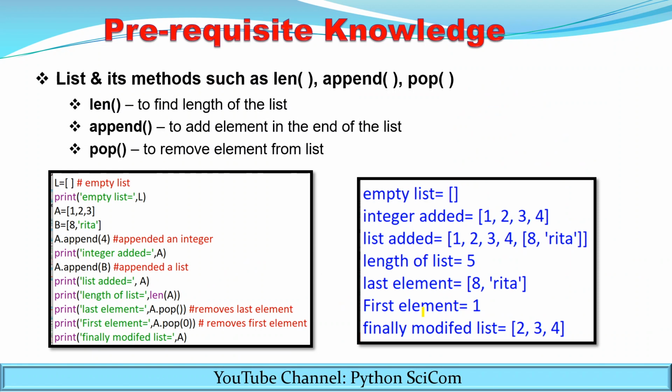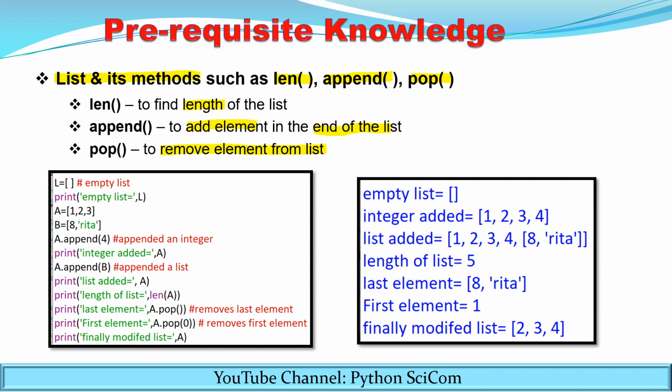After that, you must know the list and its methods. Now, the methods such as len, append and pop will be used for the creation of the queue. Len is used to find the length of the list. Append is used to add the element in the list, but it will be added in the end of the list. Pop is used to remove the element from the list. Now this is an example of the creation of the list and using these functions. You can see here.